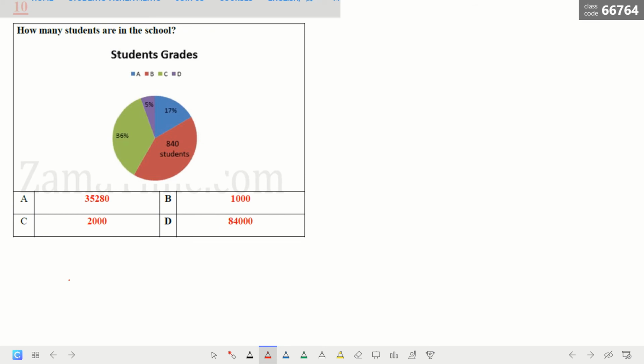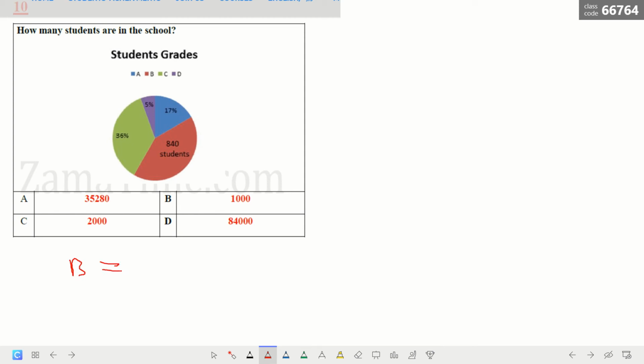Now in this question, the last one, how many students are in the school? Solve that. First of all, I have here 36%, 5%, 17%. I have here 840 students, so we don't know what the percent is here. What can help us is part over whole equals the percent. So first of all, we have to add all the percents here. 36 plus 5 is 41. 41 plus 17 is equal to 58%.